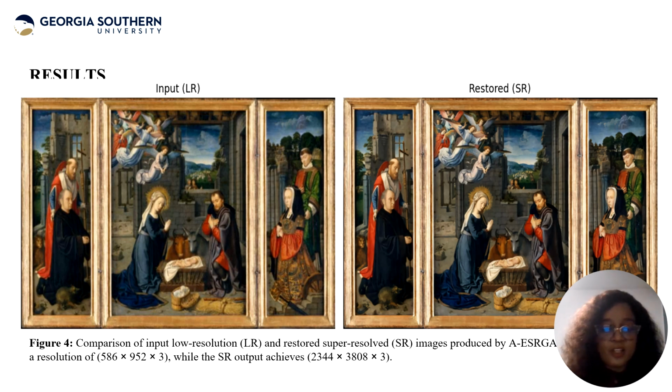And we can go further to say that the incorporation of perceptual loss and adversarial optimization enhance the photorealism and texture fidelity, while at the same time maintaining the sharpness and the structural coherence of this photo.